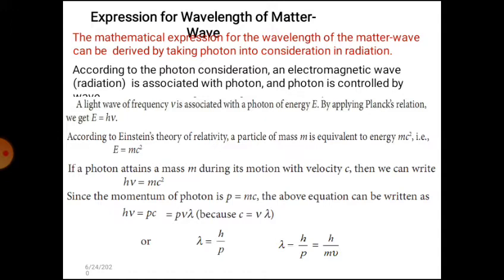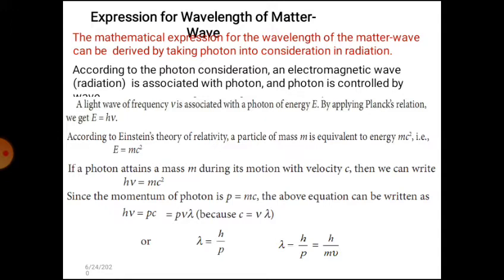The mathematical expression for the wavelength of the matter wave can be derived by taking photon consideration into radiation. According to Einstein, E is equal to mc square. If a photon attains a mass m during motion with velocity c, then we can write hν is equal to mc square.